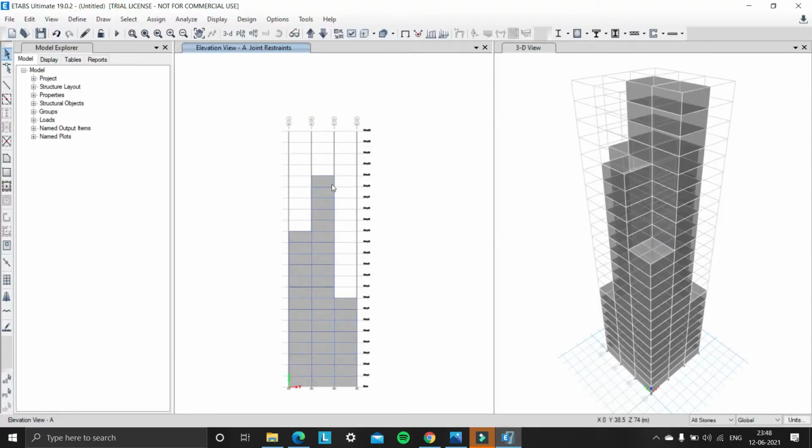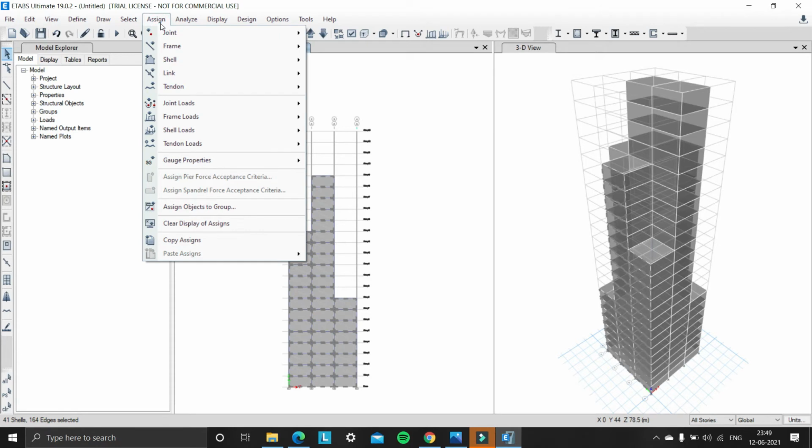So click on all stories and select all the cladding shells in section A, in the direction of section A. And you can see all the cladding shells are selected, and we need to assign wind load.